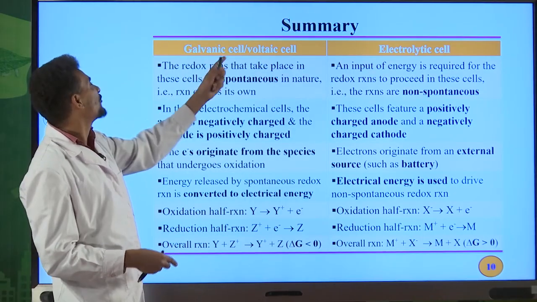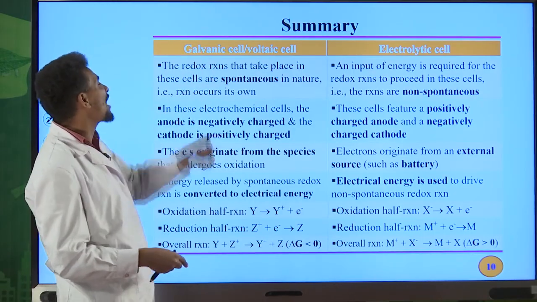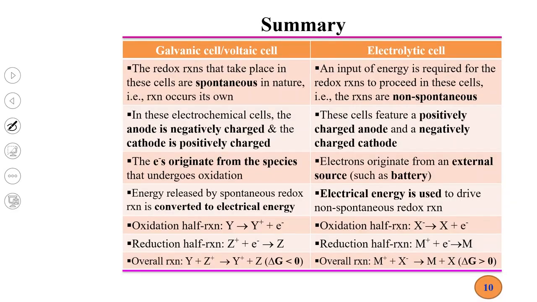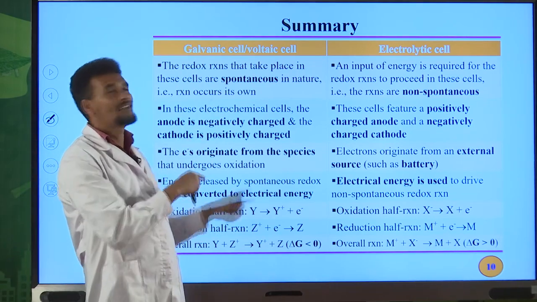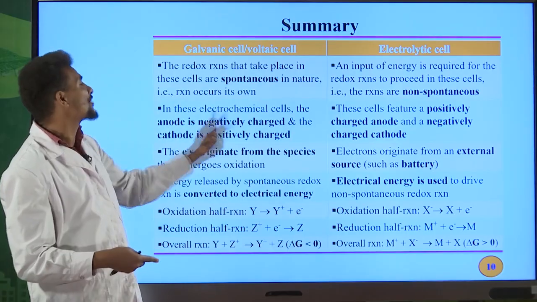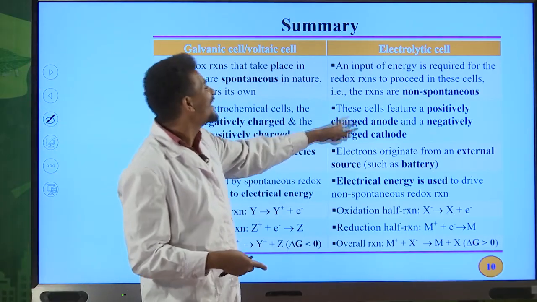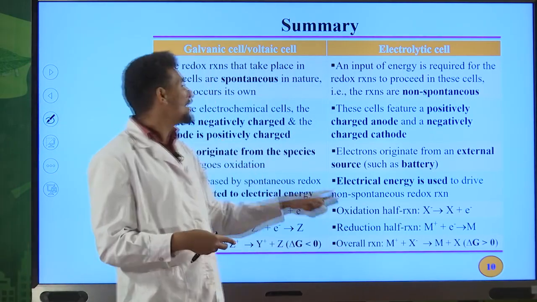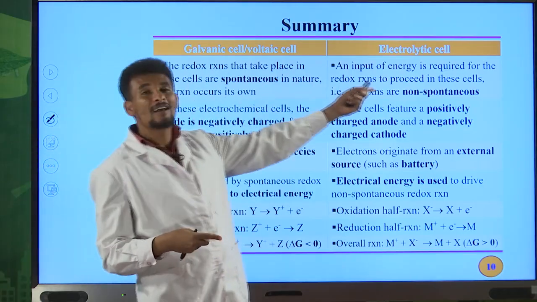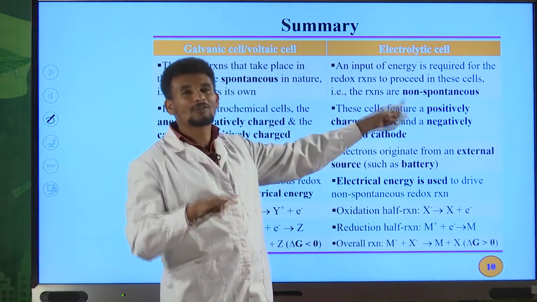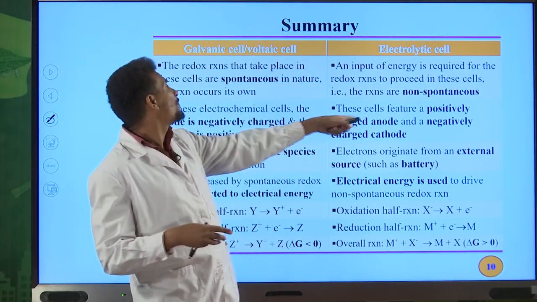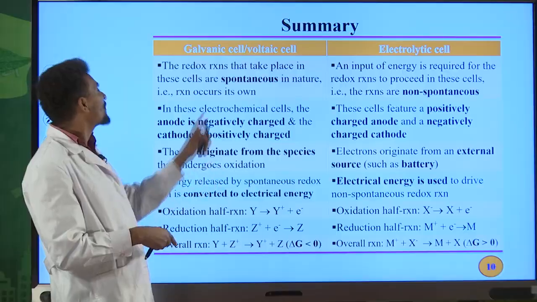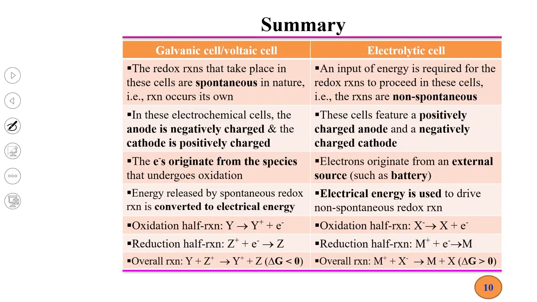In galvanic cell, the redox reactions that take place in these cells are spontaneous. That means the reaction occurs on its own in this type of cell, in voltaic cell. But in the case of electrolytic cell, the reactions are non-spontaneous. Here the reaction is spontaneous, here the reaction is non-spontaneous, in electrolysis cell. But in the case of galvanic cell, the redox reaction is spontaneous.